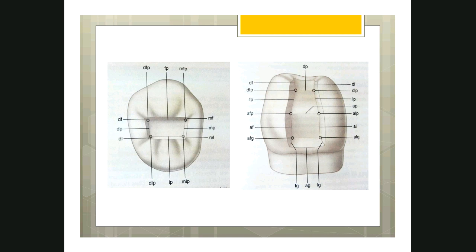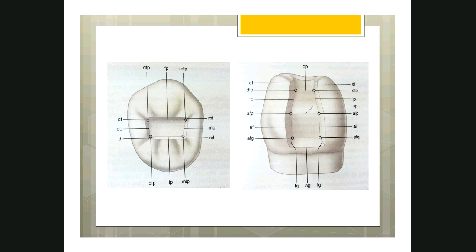And how to name the line angle? It's easy. Just take the name of the surfaces involved. For example, in class 1 cavity, what you are preparing now in the phantom lab, you have a buccal wall. Sometimes buccal is called as facial in the textbook. Don't get confused. Buccal wall and facial wall is the same. So the junction between the facial wall and the pulpal floor is called as facio, not facial, faciopulpal line angle. All right. Similarly, this is linguopulpal line angle, mesiopulpal line angle, distopulpal line angle.